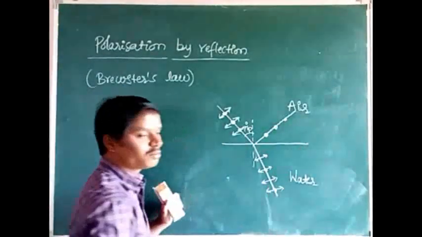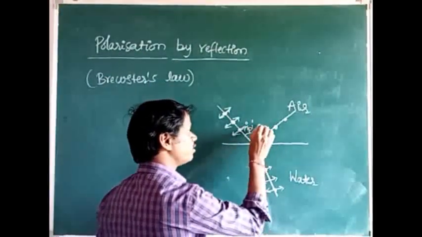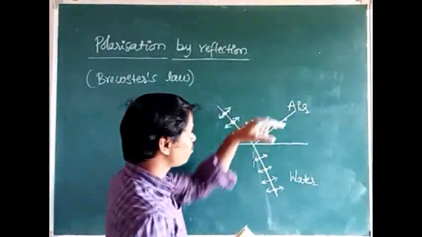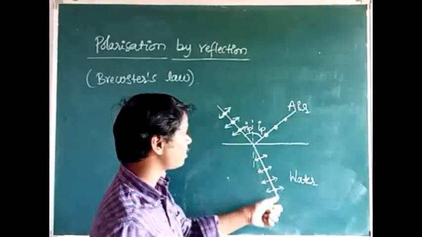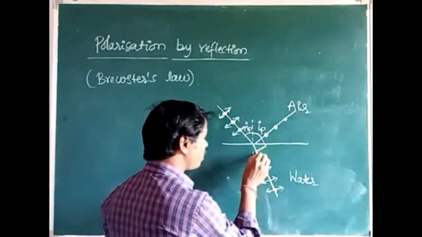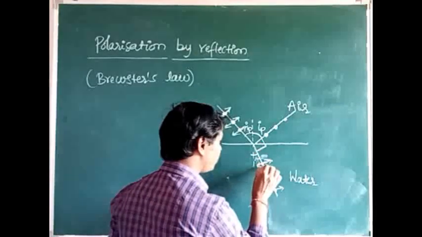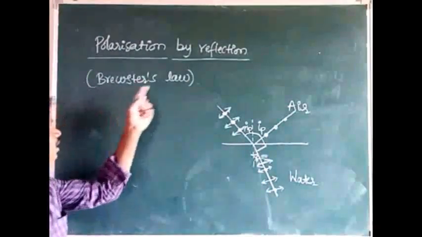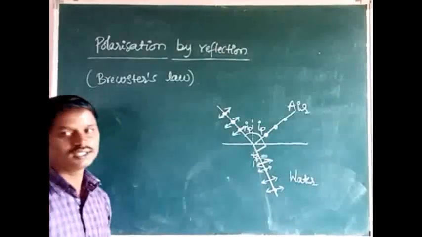According to the law of reflection of light, the angle of incidence is equal to the angle of reflection. If it is IP, it is also IP. When the reflected light is completely polarized, the reflected light is perpendicular to the refracted light. Then I will take the angle of refraction as R. Then we are going to explain the statement of Brewster's law by the derivation. First I will do the derivation.